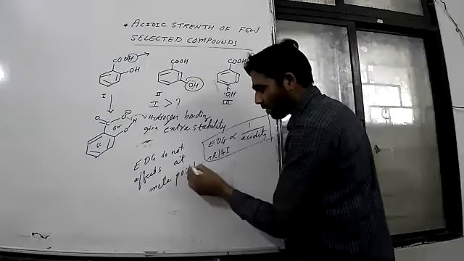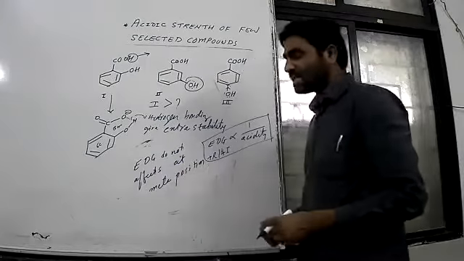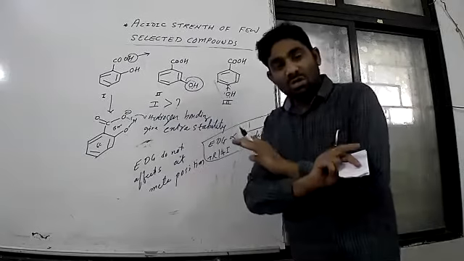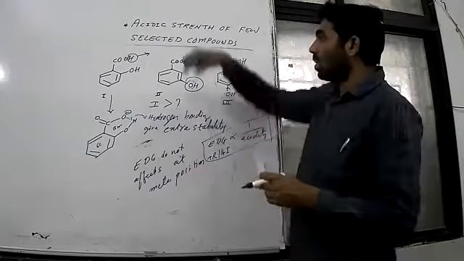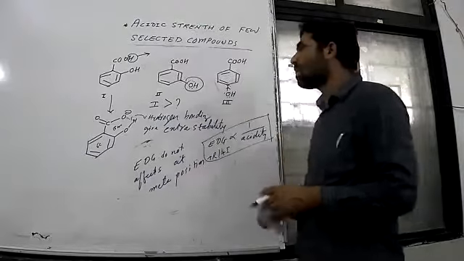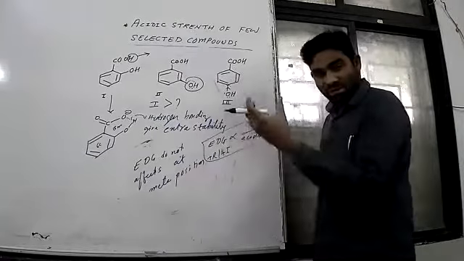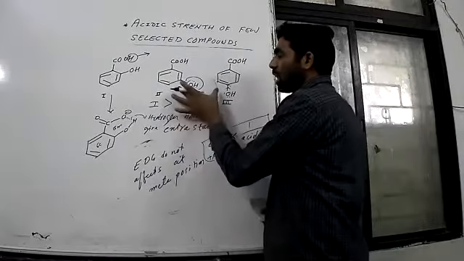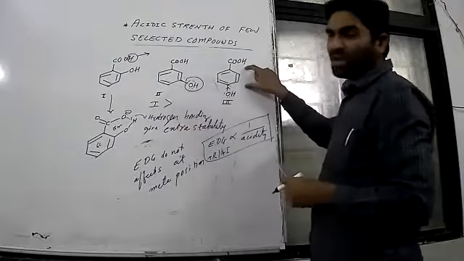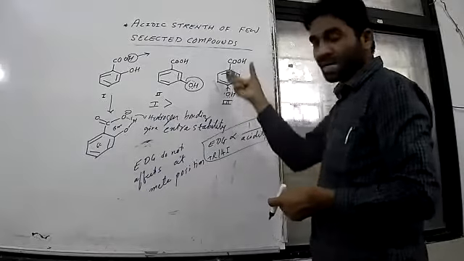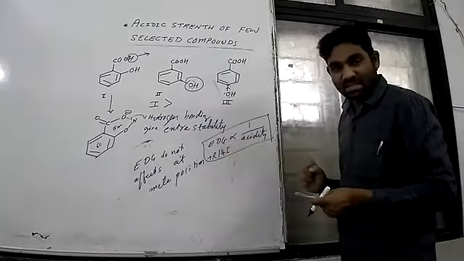So it is clear now. We can say this meta hydroxy does not have any effect on the acidity of COOH, meaning it will remain as it is, while this OH will decrease the acidic strength. Therefore, we can say out of these two, this is very weak. Why? The reason is OH donates electron and decreases acidic strength.